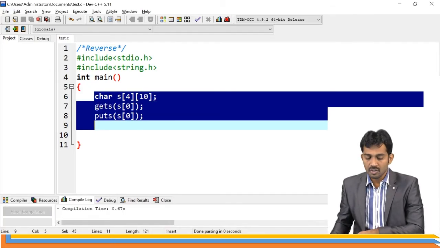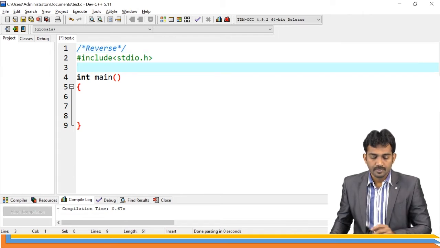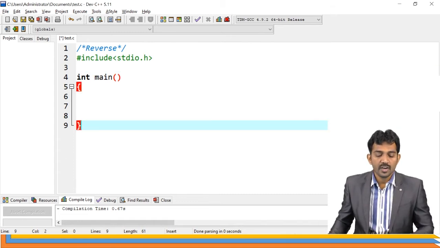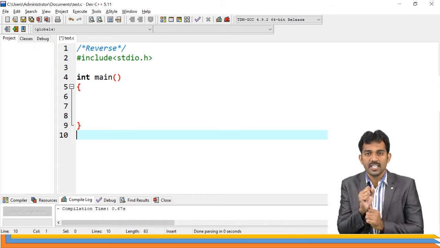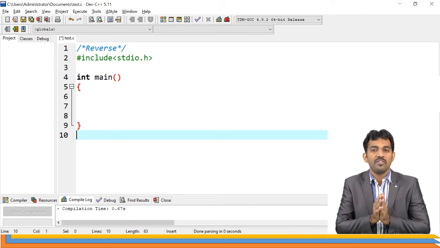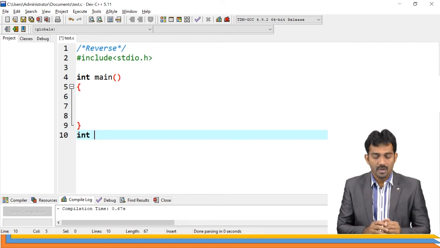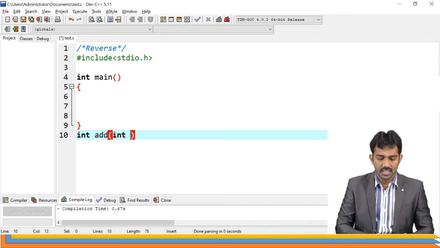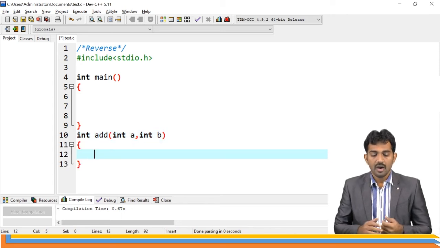First, I want to write the definition of the function. The function is addition of two numbers, which means it takes two arguments as input, performs the addition, and sends the result back to the main function. That is our task. So what is the data type? Integer. And the function name? add. How many arguments is it going to take? Two arguments: int a, int b.